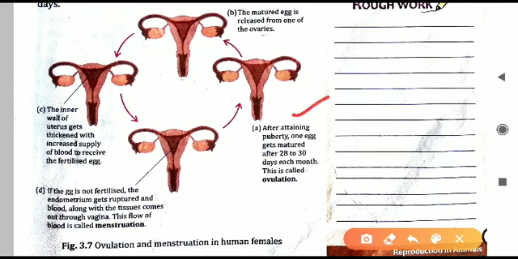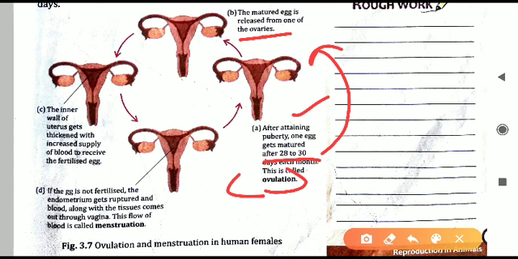Again, I'll repeat. First of all, the egg is released after 28 to 30 days. Every month it is happening. This is called ovulation. After that ovulation, what will happen? The mature egg will move towards the oviduct, that is the fallopian tube. Next, in the fallopian tube, if fertilization has taken place, it will convert into a zygote and the embryo will develop in the uterus of the mother's body.